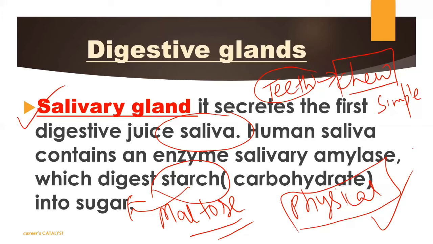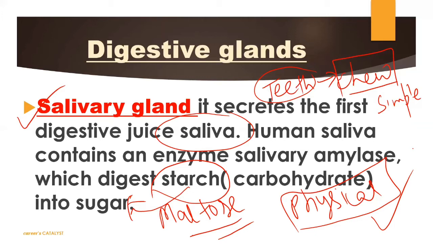Not only this, it will help you to engulf your food into your stomach through the food pipe, because the size of the food is reduced and it is easy to swallow. So teeth help very much, and the starch gets converted into sugar. Here chemical digestion also starts a little bit, done by salivary amylase juice.